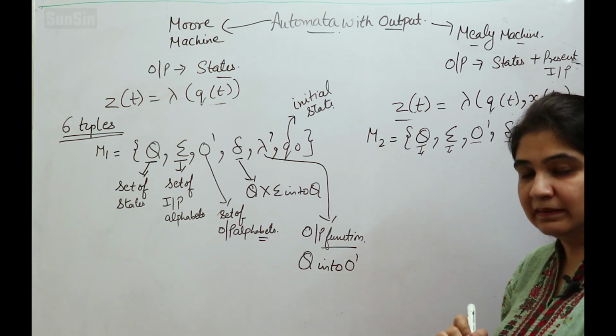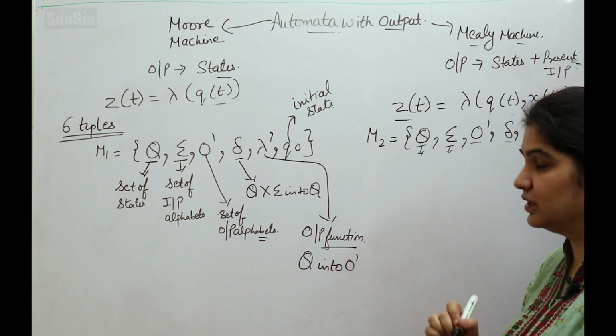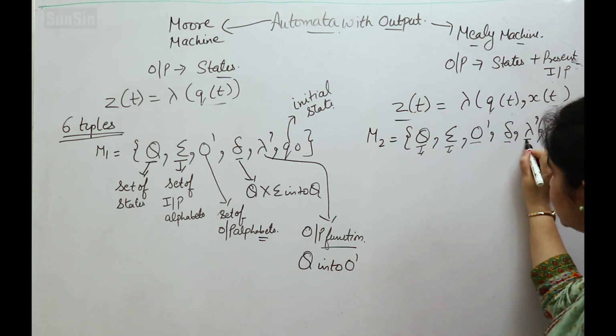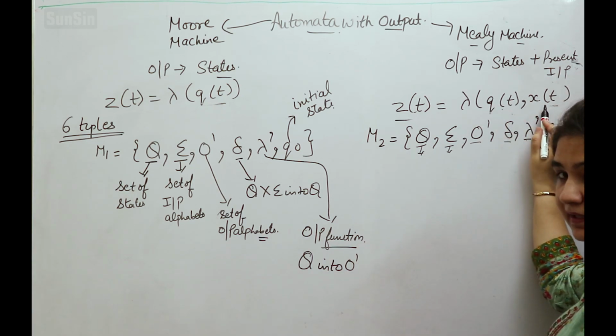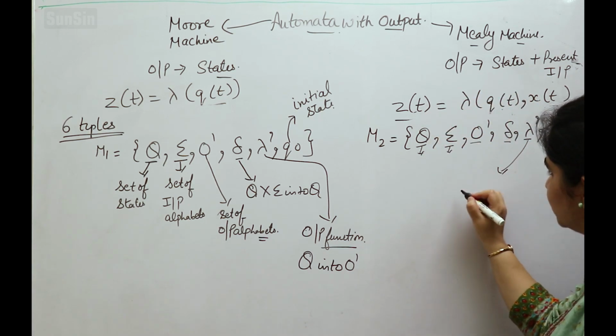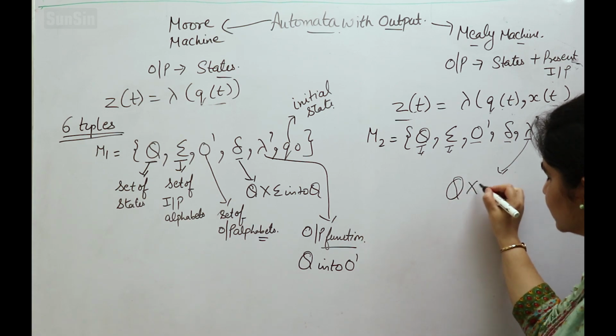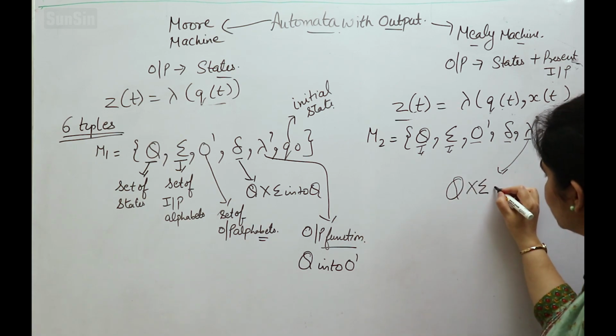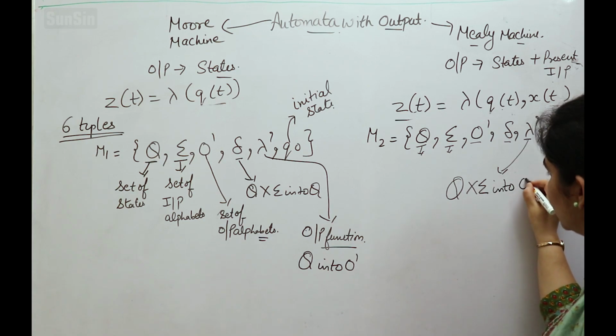Now over here lambda dash is an output function which maps. Now what does it do? It will map a state and the input alphabet into the output. So how we will write lambda dash? We will write it is an output function which maps Q cross sigma into O dash.